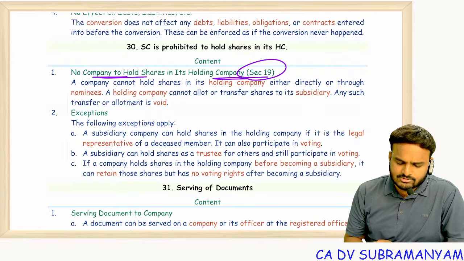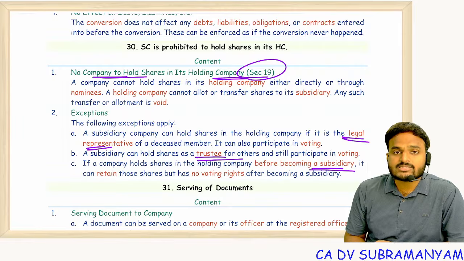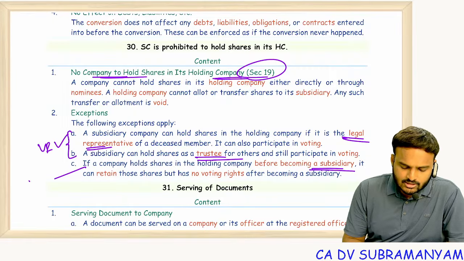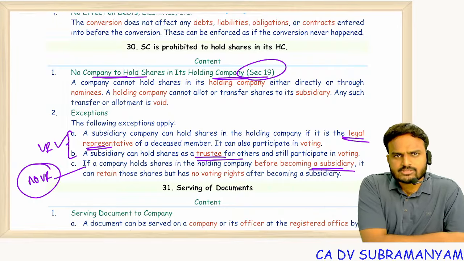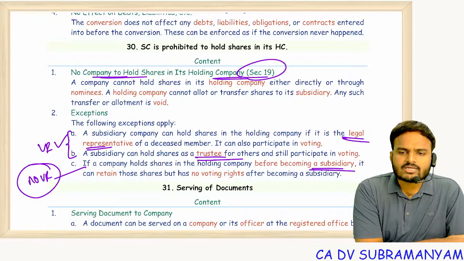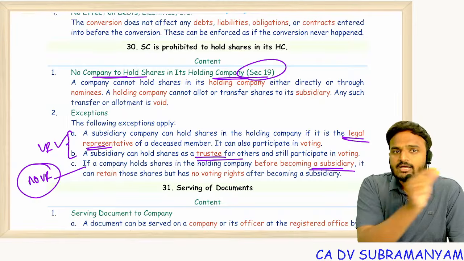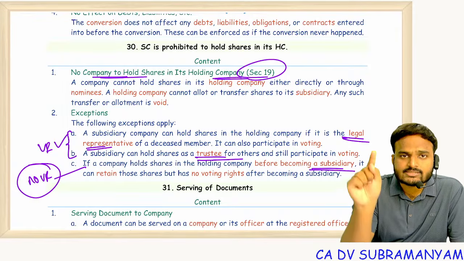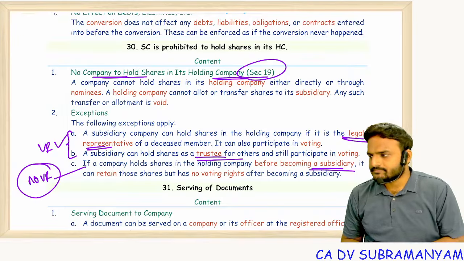But we had 3 exceptions. One is legal representative, other one is trustee, and the last one is before becoming subsidiary. First 2 cases voting rights allowed. Last case no voting right. Why? Because before becoming subsidiary, if it had acquired any shares of holding company, after that it became a subsidiary. Now it will be under the control of holding company. Whereas as a legal representative, as a trustee, it works for beneficiary. That's why in those 2 cases voting rights are allowed. Last case, it is already under the influence of holding company, voting right not allowed.